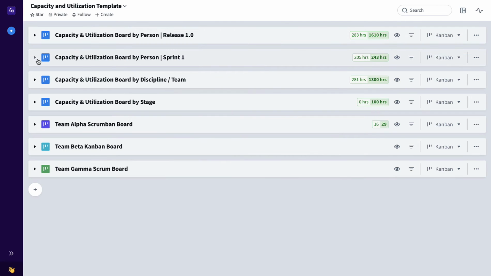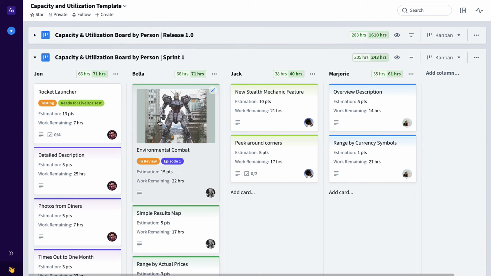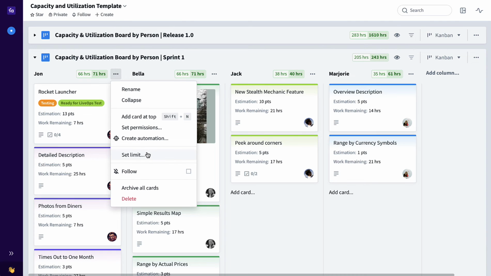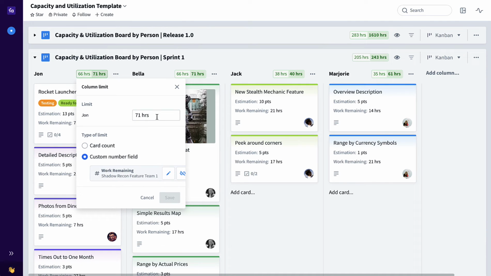Similarly for the sprint, this is obviously a smaller time box. So in this smaller time box, the sprint, John, the same team member, has 71 hours of capacity, 66 hours of which have been actually allocated with the work that you see here. That's the same thing to set this. Simply went to Set Limit, the smaller limit tied to that same work remaining custom field.